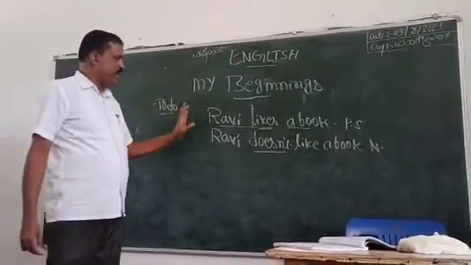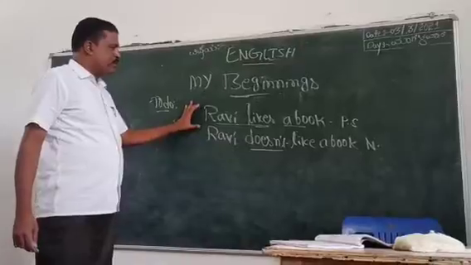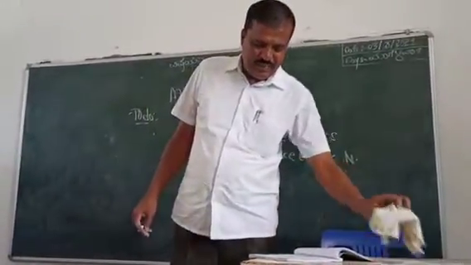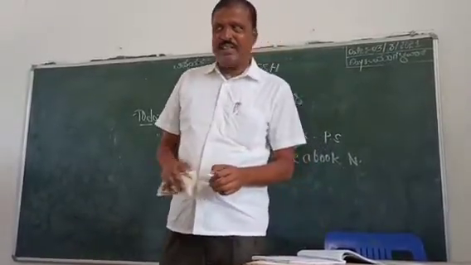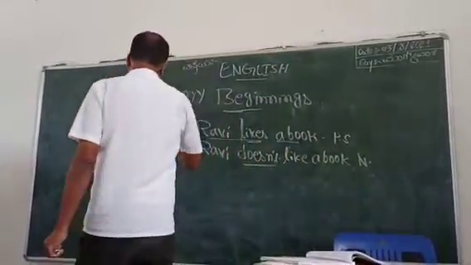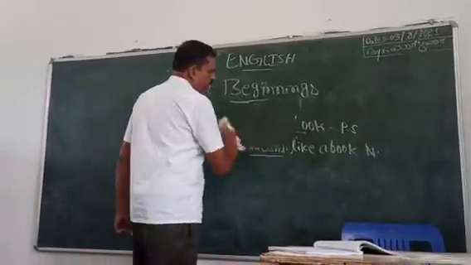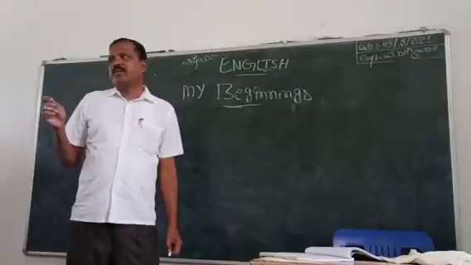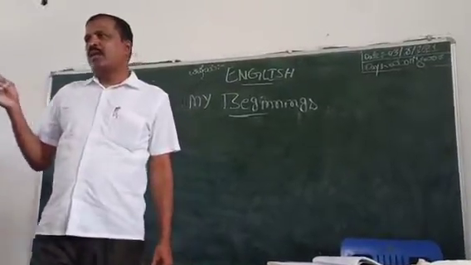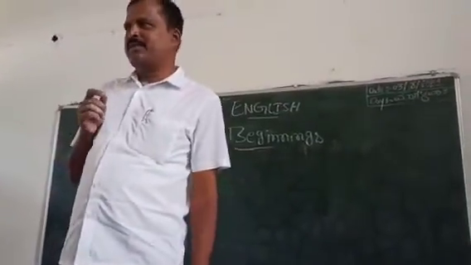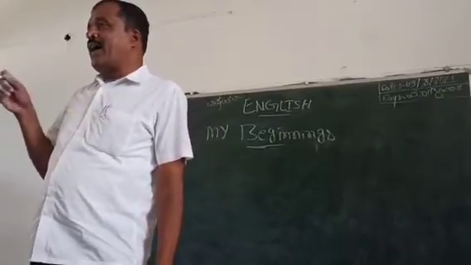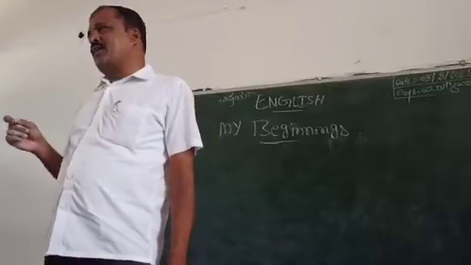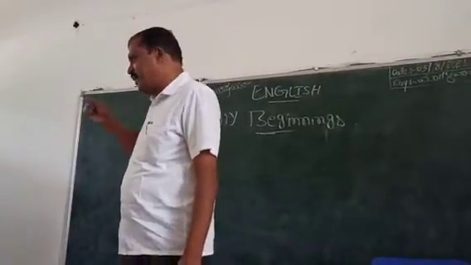So remember, positive sentence and negative sentence. So here, to remember, to be: am, is, are, was, were. Here am, is, are are used in present tense. Was, were are used in past tense.